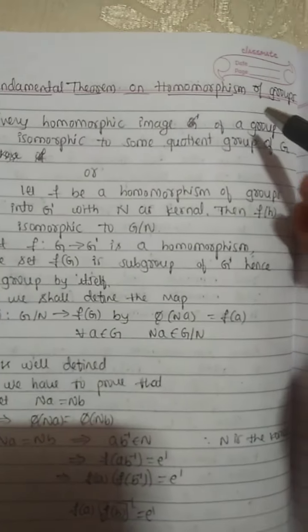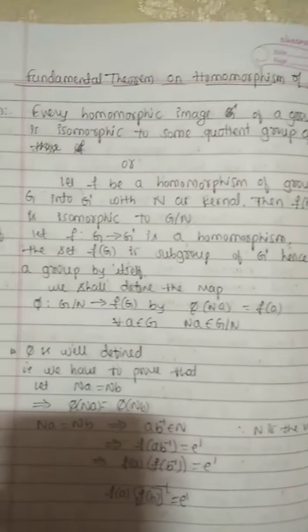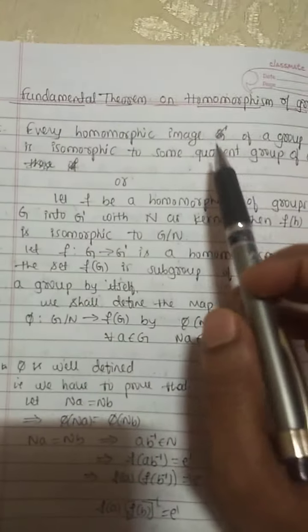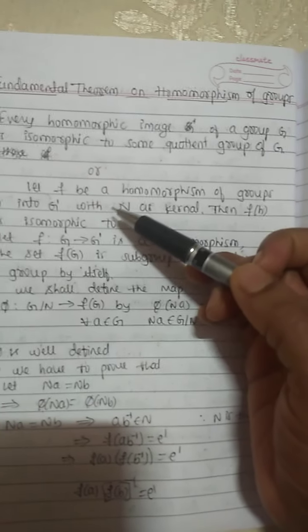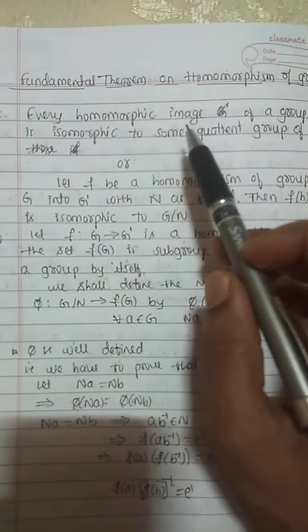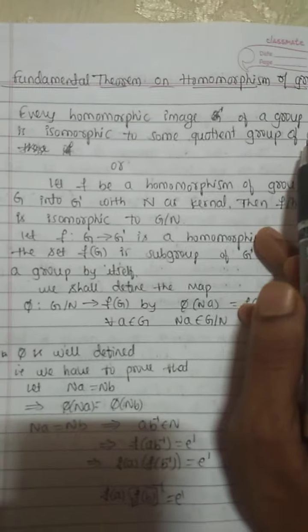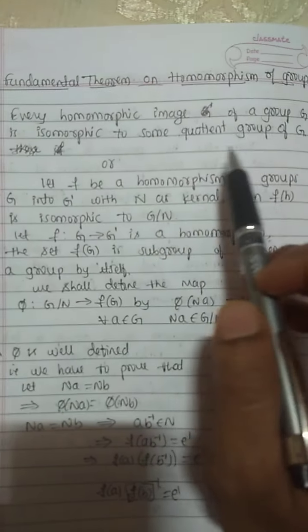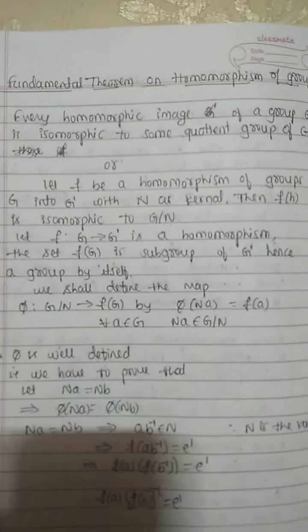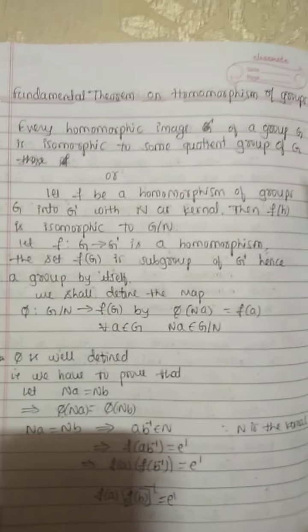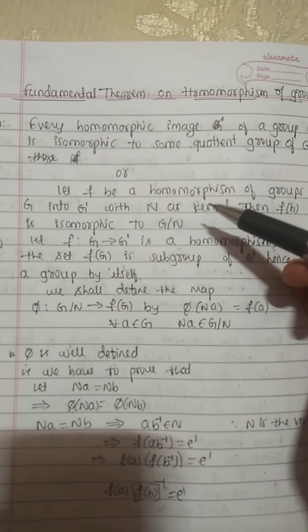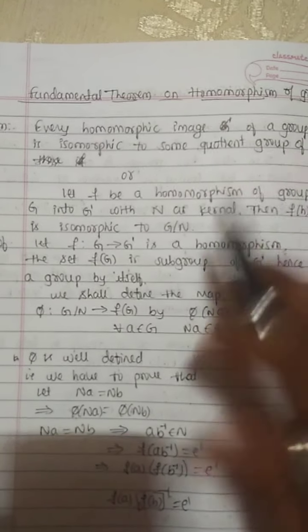Fundamental theorem on homomorphism of groups. This is one of the most important theorems. It states that every homomorphic image of a group G is isomorphic to some quotient group of G.